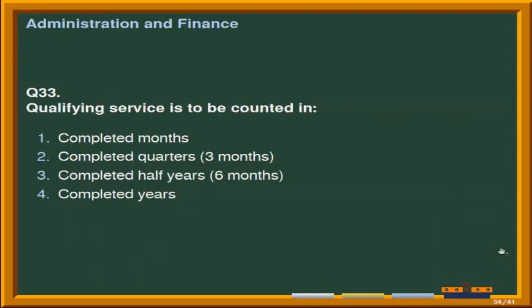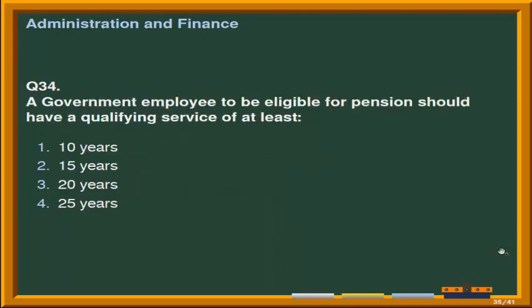Next question is, qualifying service is to be counted in. Options are number 1, completed months. Second option is completed quarters, that is 3 months. Third option is completed half years, that is 6 months. And the last option is completed years. Correct answer is option third, that is qualifying service is to be counted in 6 months, that is completed half years.